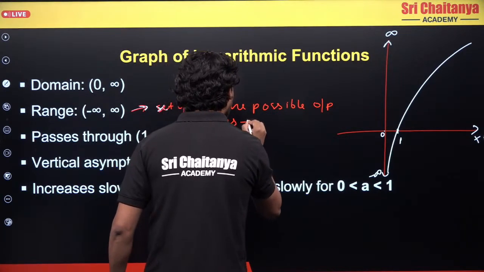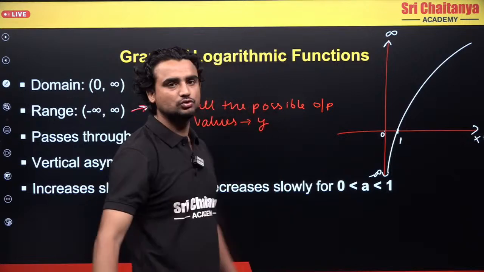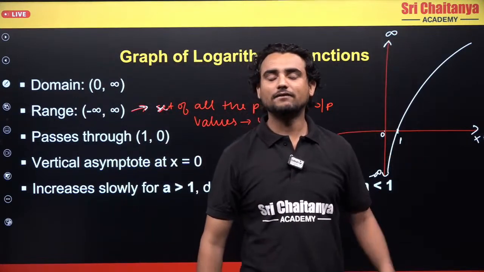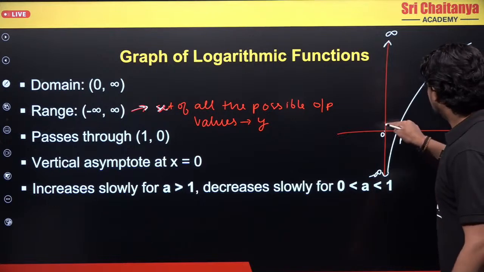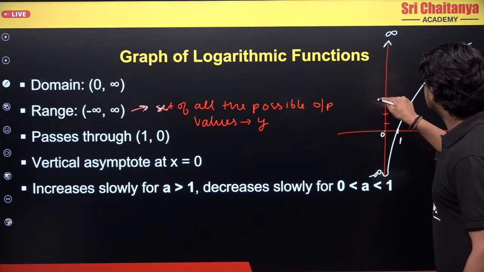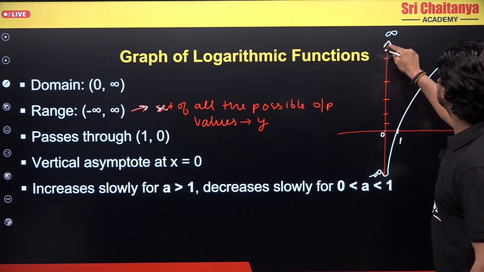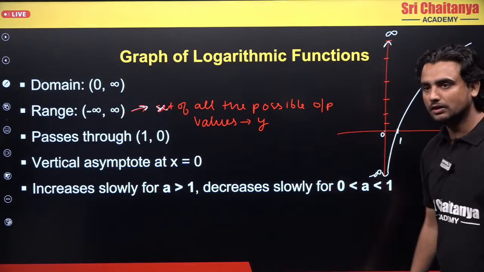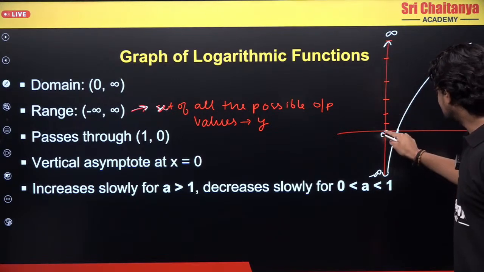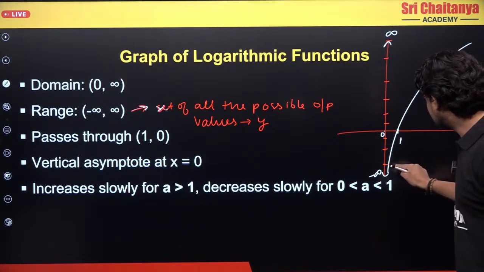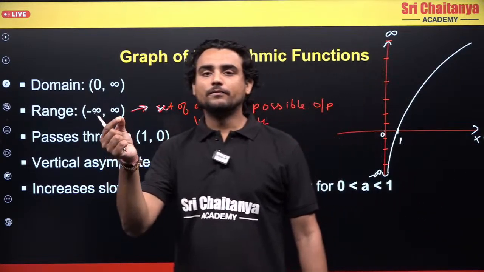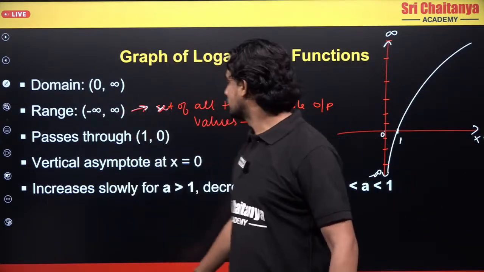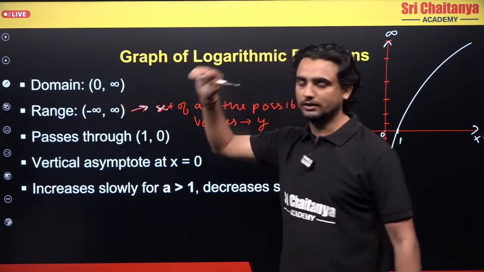And the output here is y. So I will go to the y-axis and ask what the possible values are. y will say 1 is possible, 2 is possible, 3 is possible, 4 is possible, up to infinity. Below the x-axis, minus 1 is possible, minus 2, minus 3. So each and every value of y is possible here. So range is minus infinity to infinity.